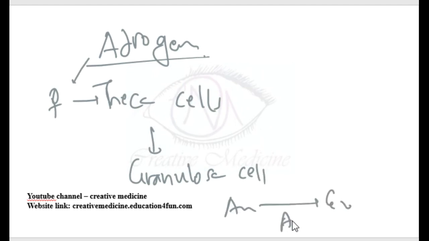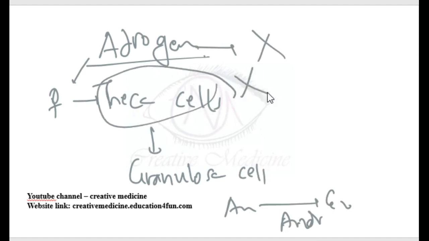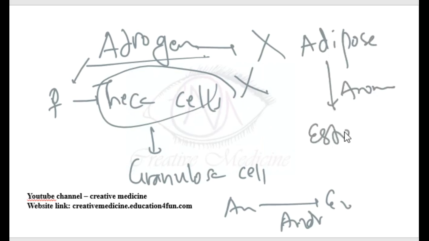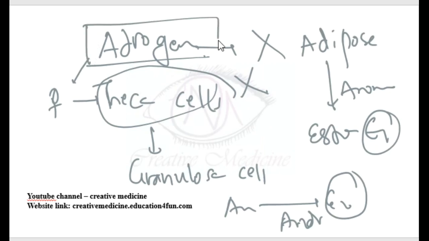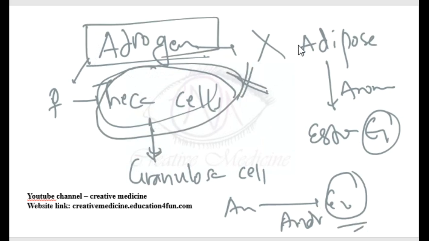Androgens in females that are not produced by theca cells go into the adipose tissue, and with the help of aromatase enzymes, these androgens get converted to E1. So androgens which are produced by theca cells will get converted to E2, whereas androgens which are not produced by theca cells, that is, those produced from the adrenals, will get converted to E1.